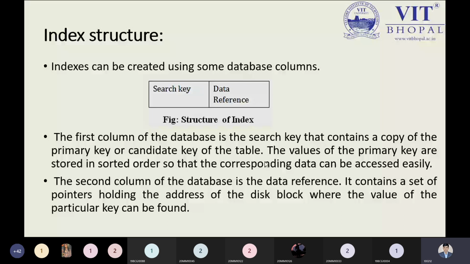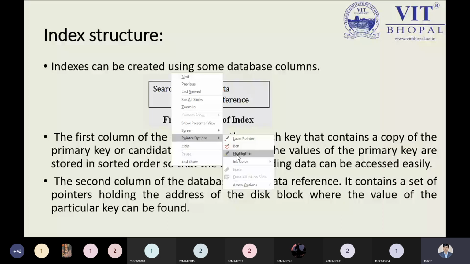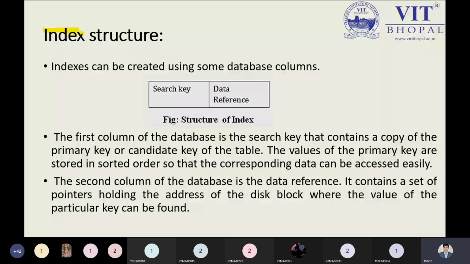If I'm talking about the index, please keep in mind it means I need to follow the sorted order. It could be ascending or descending order. So this is basically referencing this. That is a point people are required to understand. Search key means the key we are following. This key will be identified as a primary key or any candidate key. This is the point you are required to understand.